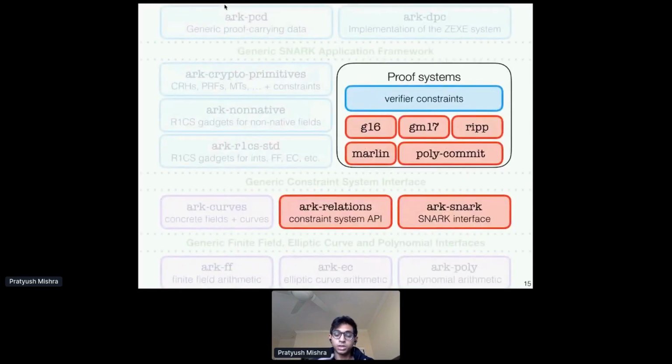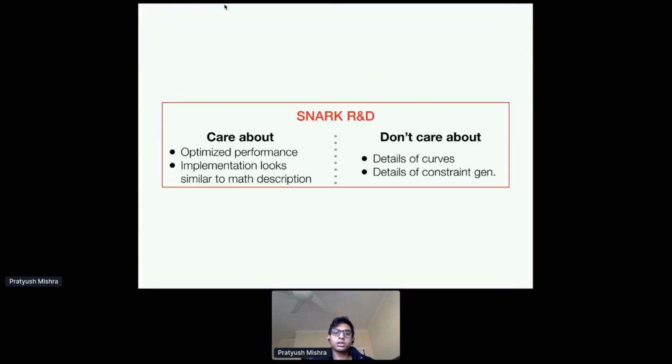Let's move on to the next task in the stack, which is SNARK R&D. Right? So here, just to recall, what we care about is good performance, and also that the implementation looks similar to the description of the scheme inside the corresponding paper. As I said before, this is important because it allows auditors and other readers to be more confident that your implementation matches what is proven secure.